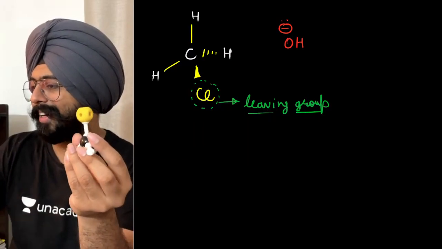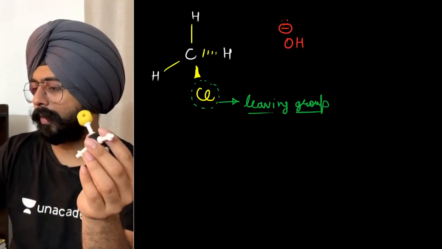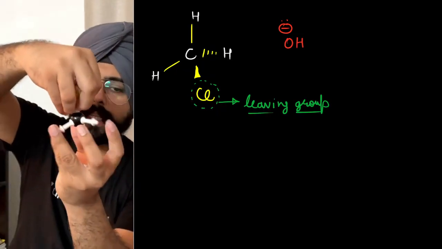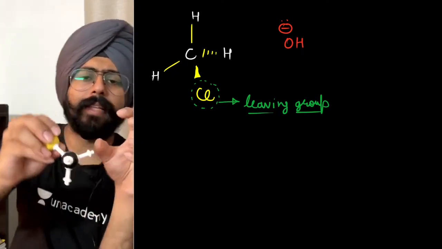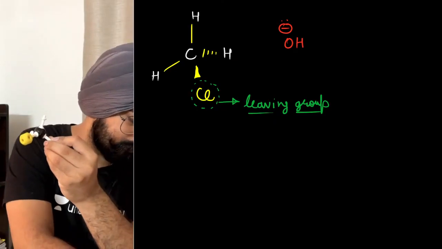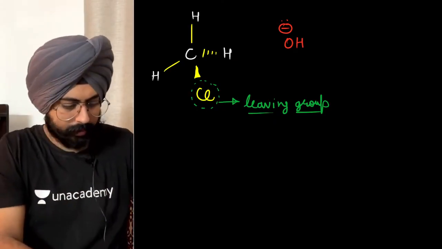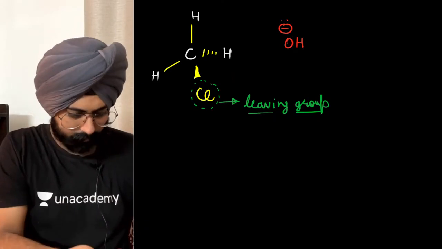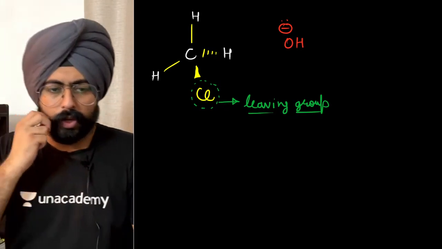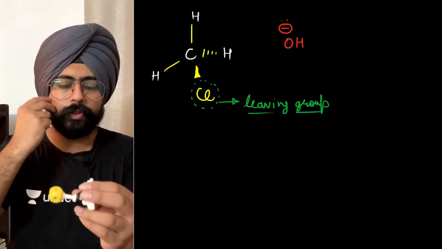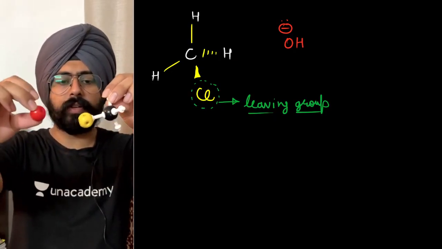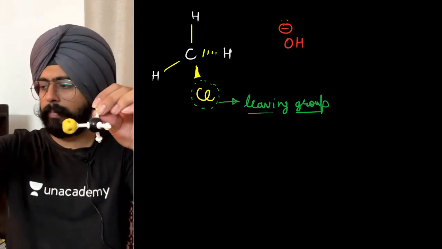Abhigyan, cool man. If you need to revise from here, it's good. So tell me. Do you realize that there is an electron cloud of chlorine over here and there are tiny electron clouds of hydrogens as well? Fine. So if an oxygen, let me take another, sorry, red colored thing for oxygen. So if I have to take an oxygen and approach this particular carbon, can it approach from this side? Is it possible for the oxygen to approach from the front side? No, no, it will repel.